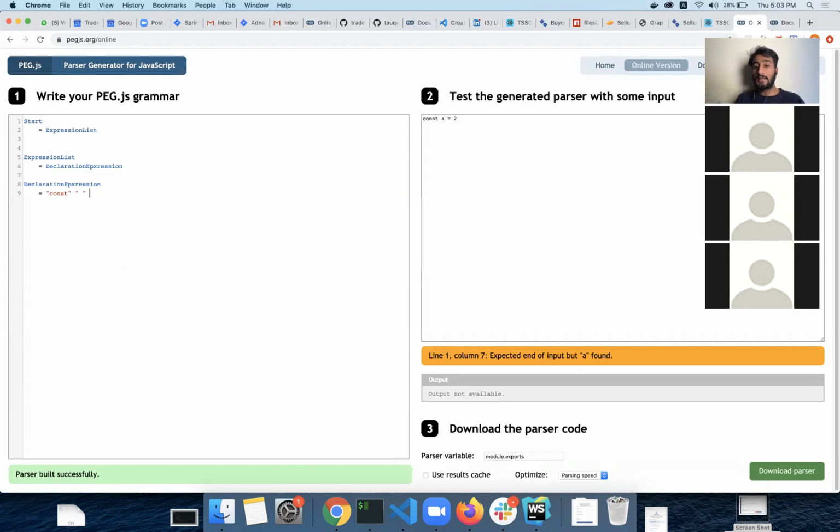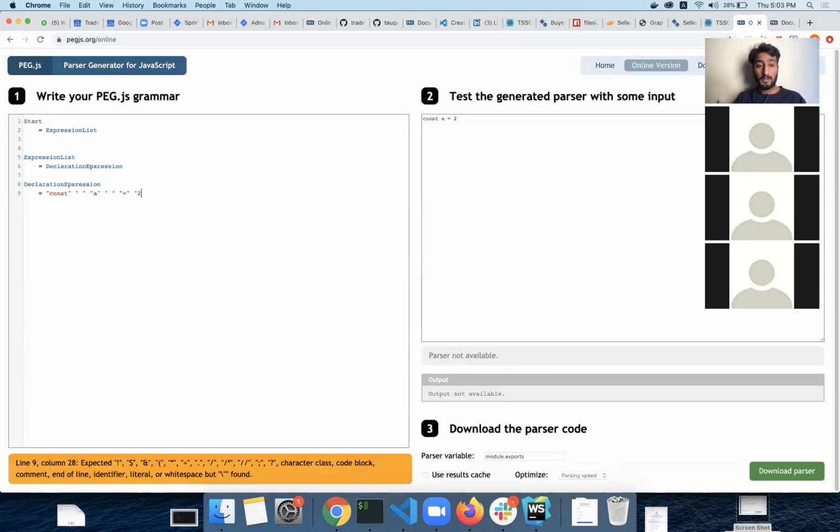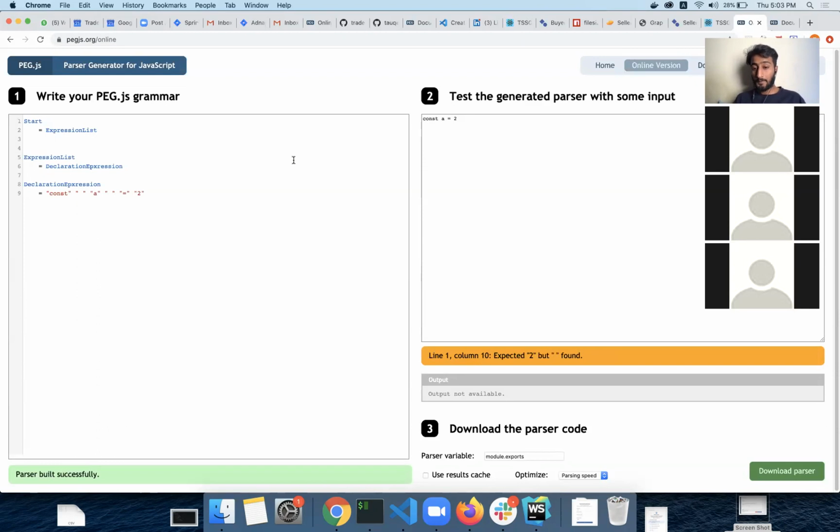After that I want it to have an a. This is only for this static code; we'll change this later on. And then I want it to have a space, then an equal sign, and then a character too. And I want a space here as well.